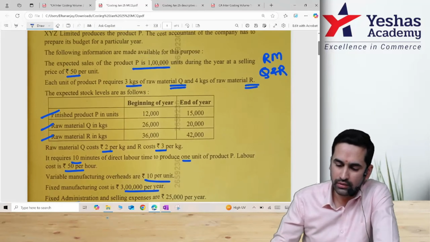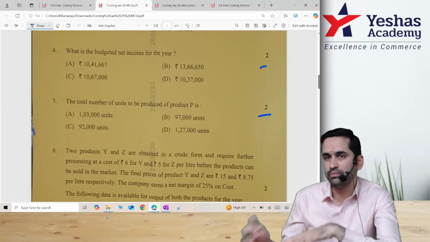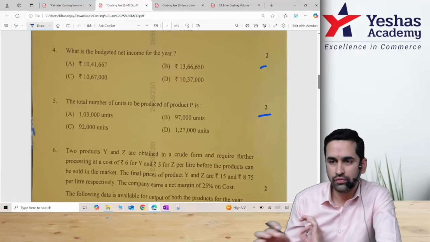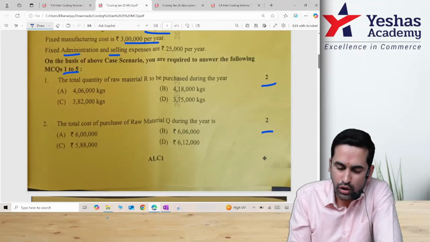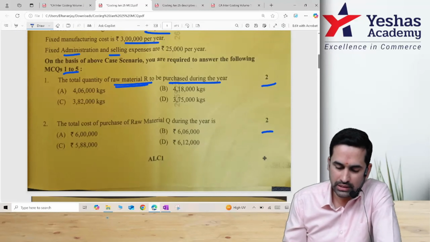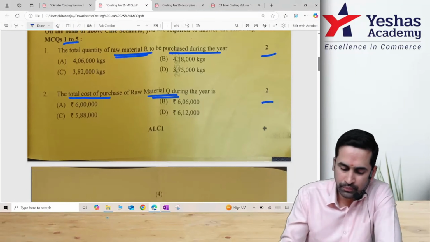Question is over. Now, this is a case scenario question. That means this will not be one question. After this, on the basis of the above, you are required to answer MCQ 1 to 5. And you can see here, each question has 2 marks, which means this is a 10 marks descriptive question converted into 5 MCQs of 2 marks each. And what did they ask? First one, total quantity of raw material R to be purchased and total cost of raw material Q.